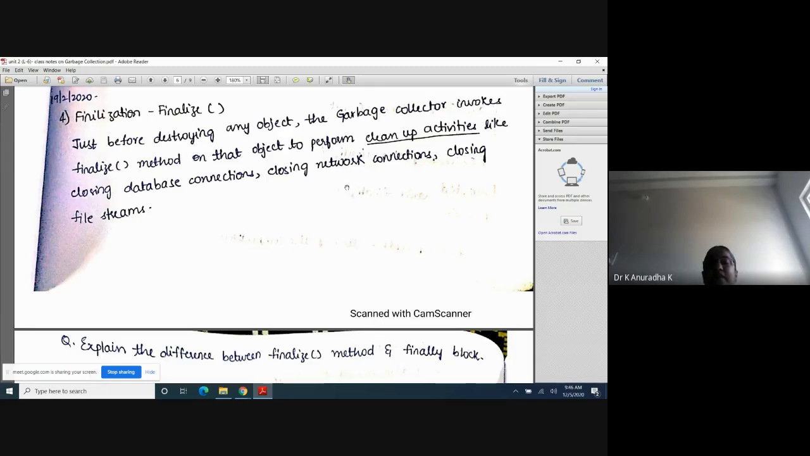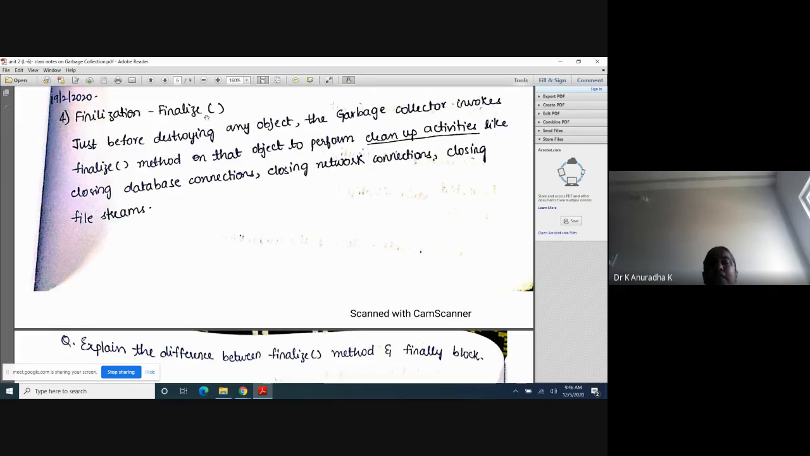Just before destroying the useless object, the garbage collector first invokes the finalize method on that object. Remember, just before destroying the useless object, the garbage collector will invoke the finalize method on that object. After invoking the finalize method on that object, then only the garbage collector will destroy the object, that is, it will release the memory allocated for that object in the heap memory.